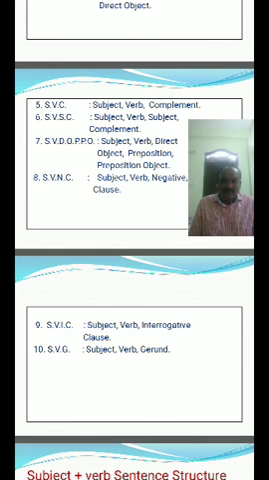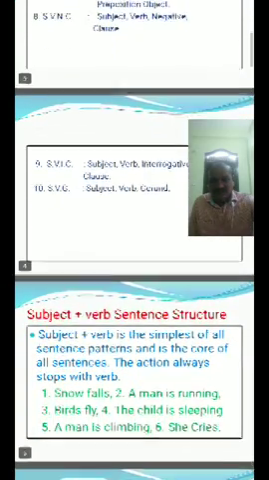These are the main important sentence structures, but the basic sentence structures are subject plus verb, subject plus verb plus object, and subject plus verb plus subject complement. These three are mainly the basic sentence structures. Apart from these 10, we have so many sentence structures. If time permits, we will discuss them along with examples. No problem. Come to the first sentence structure.